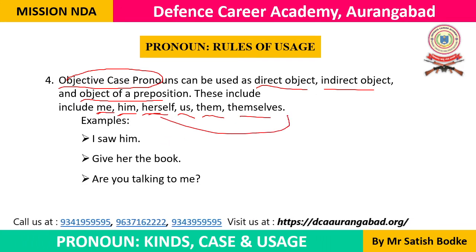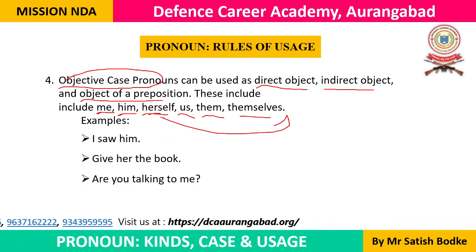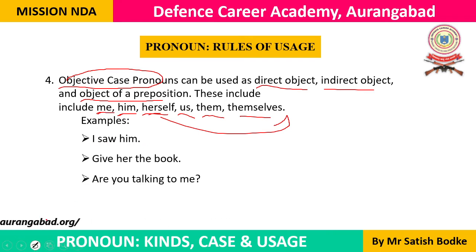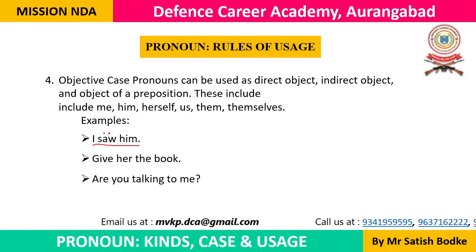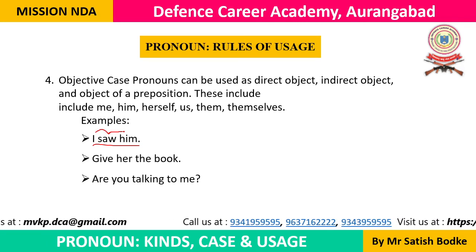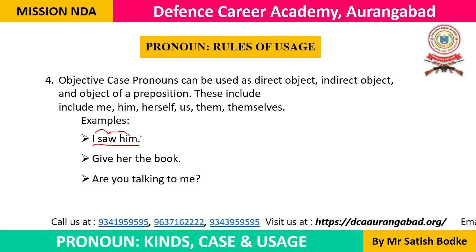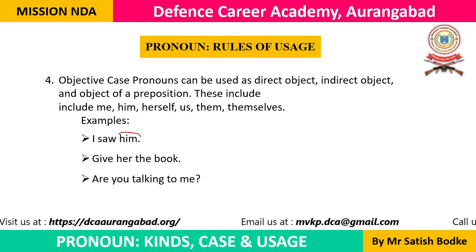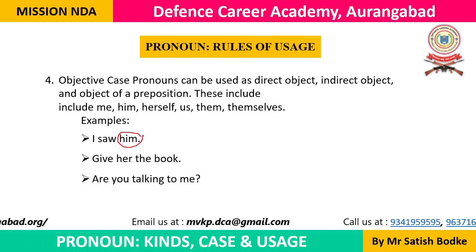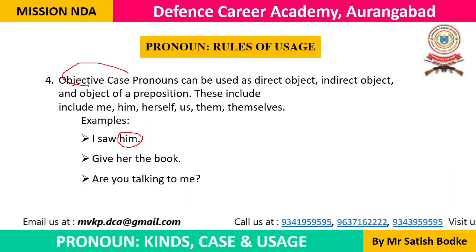Okay, these are two different category pronouns. We will look at only the objective case pronouns. I saw him. In this sentence, the verb is saw, action word, and the doer of the action is I, subject, and the receiver of action is him. It is the object. तो यहाँ पे हमने जो verb के बाद में जो pronoun use किया है, the pronoun that we have used after the verb is him, and this is the objective case pronoun.